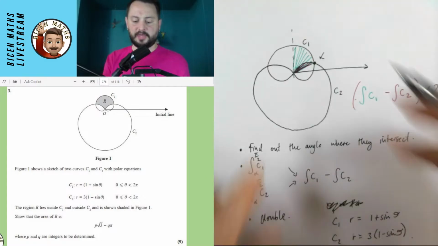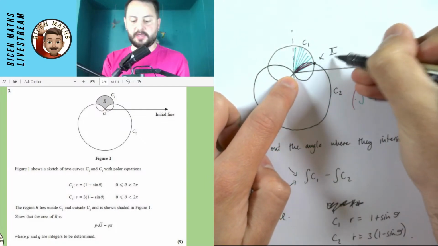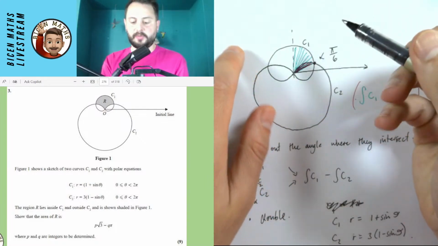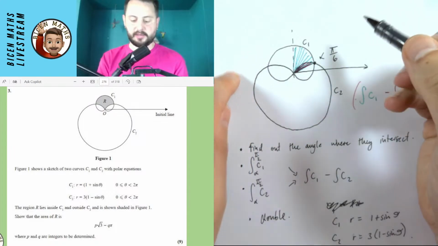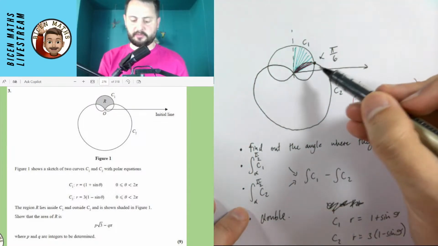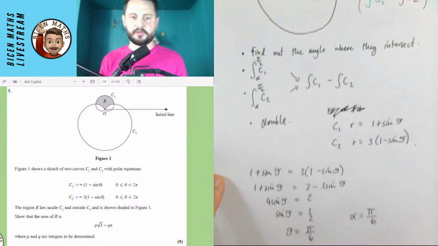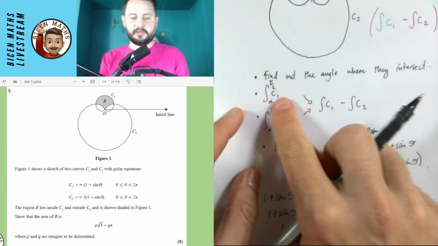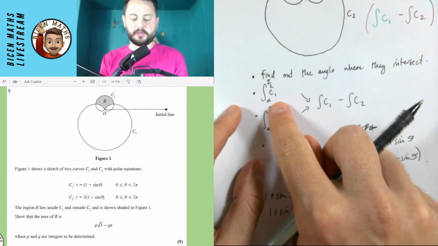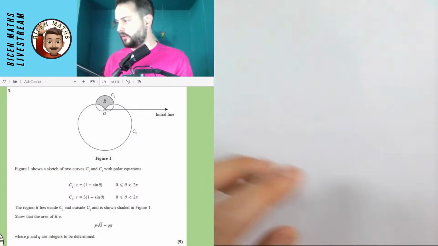What I mean by this is the angle at this place here is pi over 6. So I'm going to be integrating between, actually I think I had these the wrong way around. This one is, no, they're both good. Between pi over 6 and pi over 2. So I'm going to do this next thing, which is to integrate C1 between alpha and pi over 2.